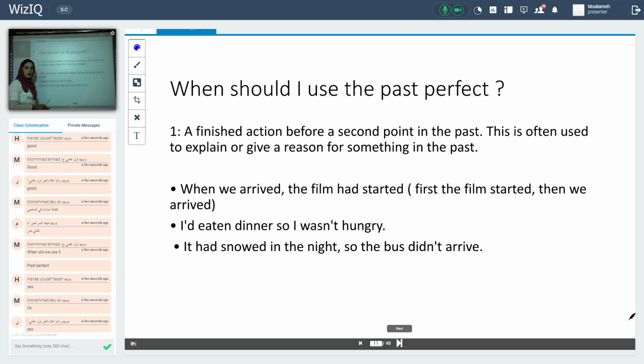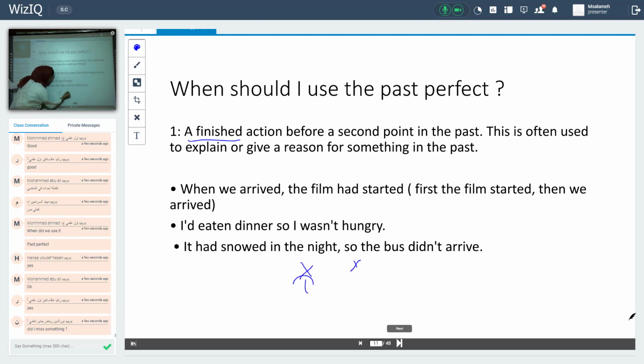Okay, now, when should I use the past perfect? When should I use it? Number one, a finished action before a second point in the past. So I told you, action number 1, action number 2. Both of them happened in the past. The first one happened before the other.